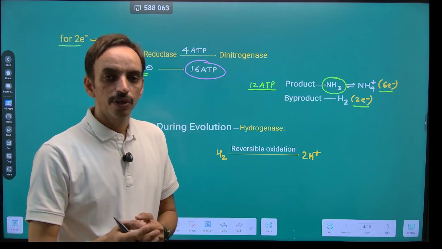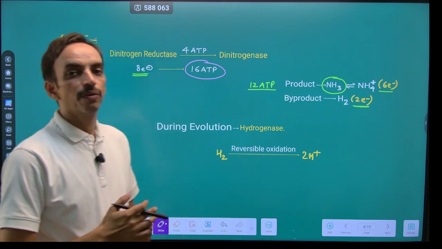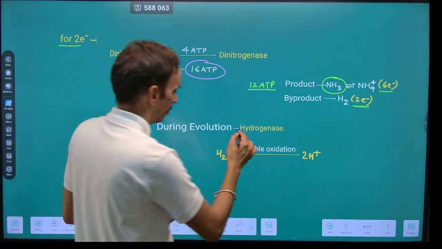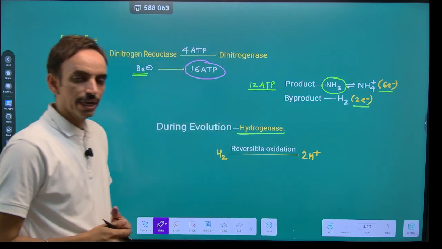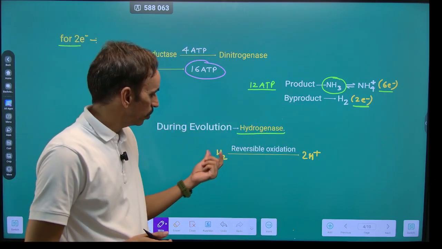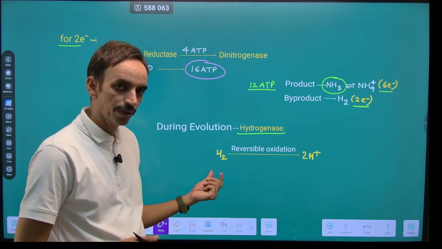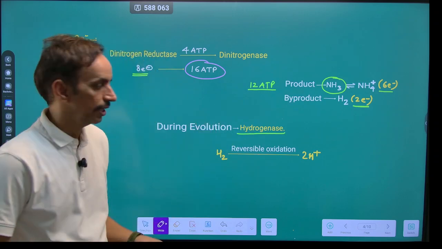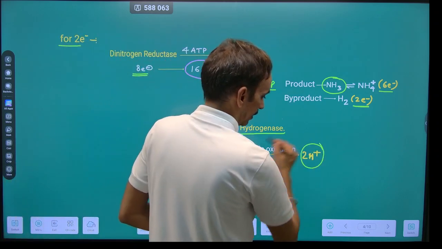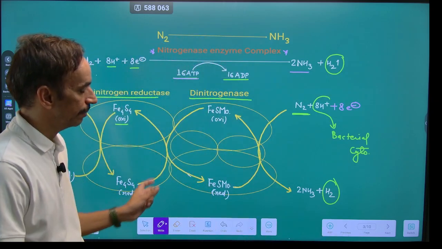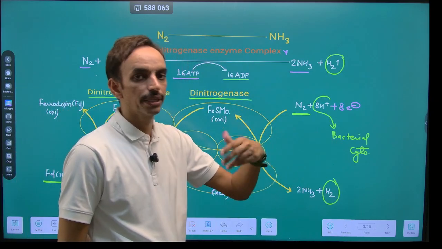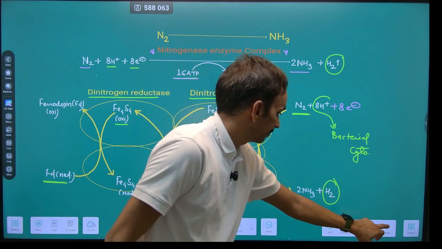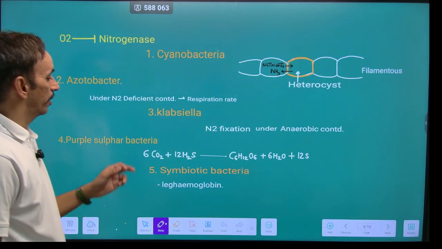But some modern organisms or some modern bacteria have both the nitrogenase enzyme complex as well as hydrogenase. Now this hydrogenase is able to convert this hydrogen, the byproduct of nitrogen fixation, by the process called reversible oxidation into H plus ions. Now these H plus ions can be utilized during the next round of nitrogen fixation. Now, the